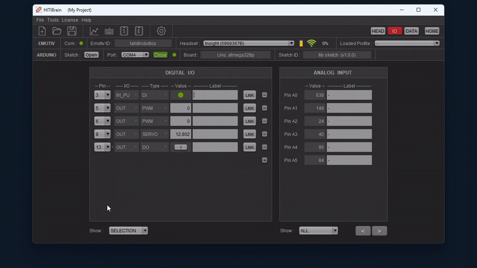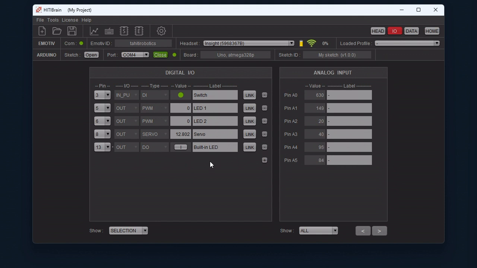Now let's give them a name, for example the name of the components we connected to those pins. So switch for pin 3, LED 1 for pin 5, LED 2 for pin 6, servo for pin 8 and built-in LED for pin 13.